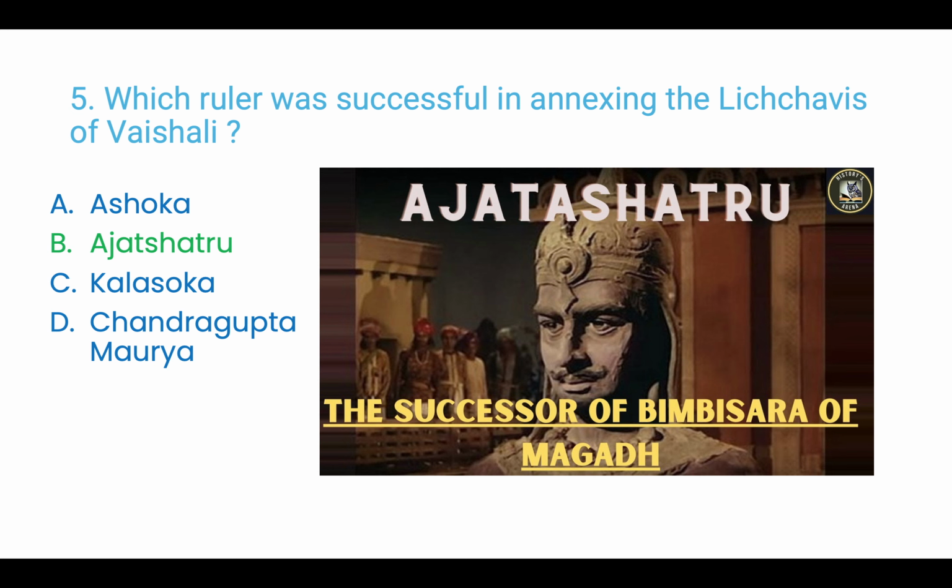Question 5. Which ruler was successful in annexing the Lichavis of Vaishali? A. Ashoka, B. Ajatashatru, C. Kala Shoka, D. Chandragupta Maurya. Answer is B. Ajatashatru, who was the successor of Bimbisar.